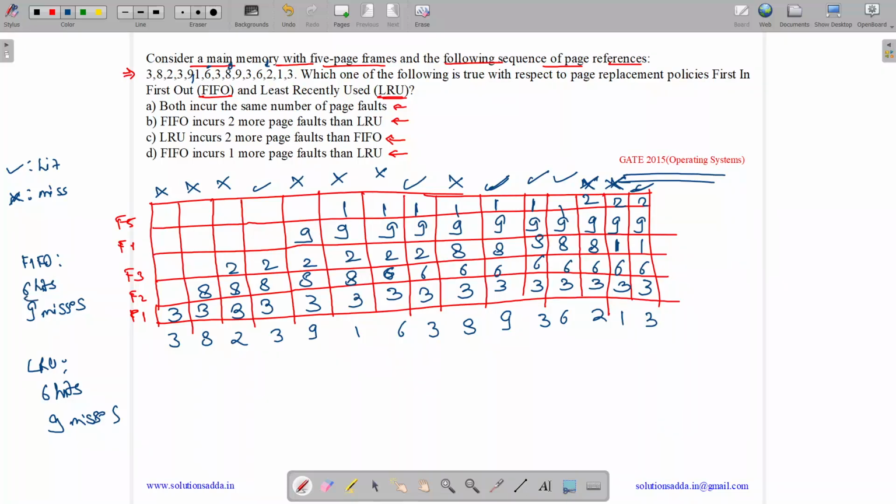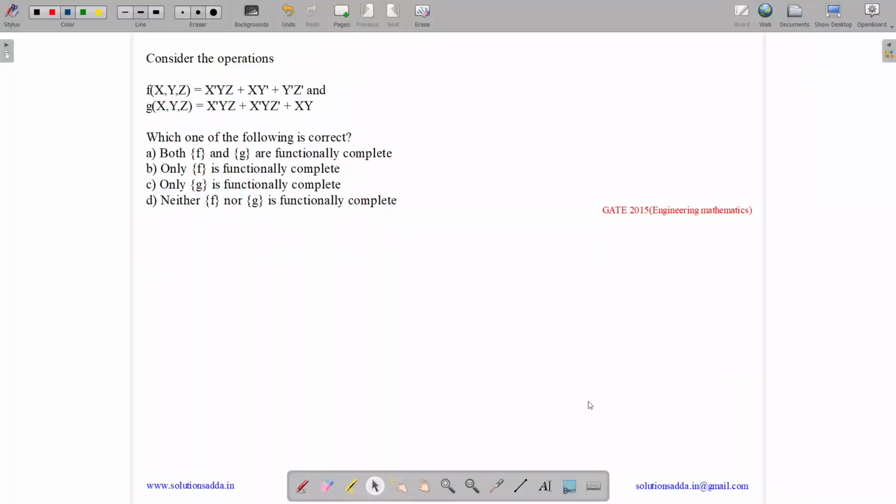So how many page faults are there? 6 page faults are there. Sorry, 9 page faults are there. Page fault equals misses, when the page was not present. So 9 page faults in this, 9 in this. So both incur the same number of page faults. Answer is option A. This question belongs to engineering mathematics and was asked in GATE CSE 2015.